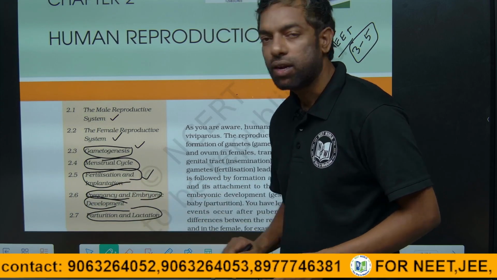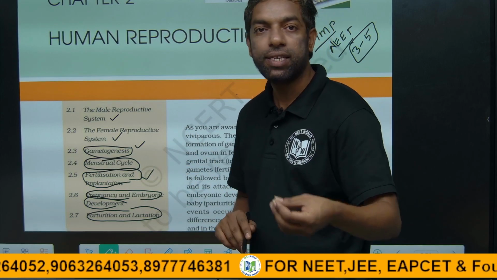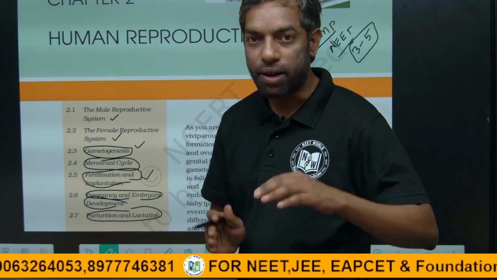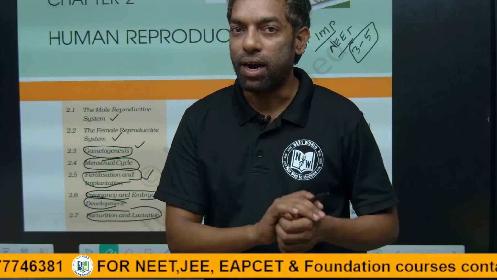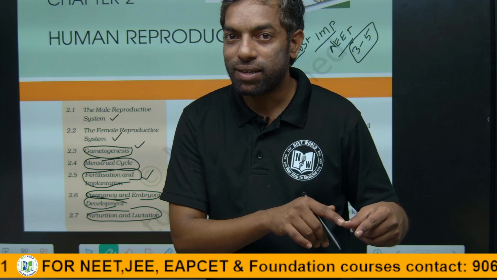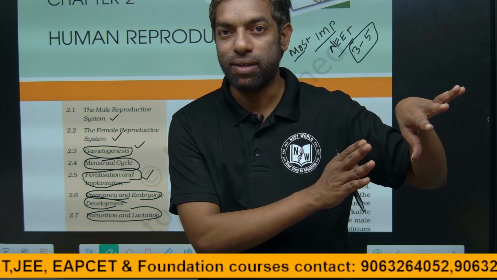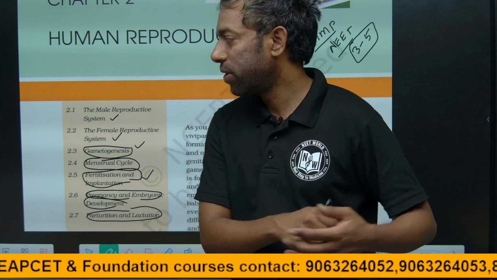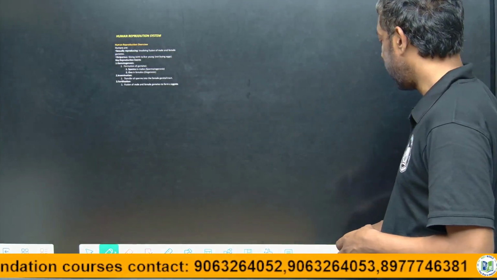These are the concepts in this chapter. First, we are going to discuss the male reproductive system and female reproductive system, later gametogenesis, fertilization, implantation, development and parturition. These are the stages in the reproductive system. It is the beauty of the topic, guys. You have to get it perfected.